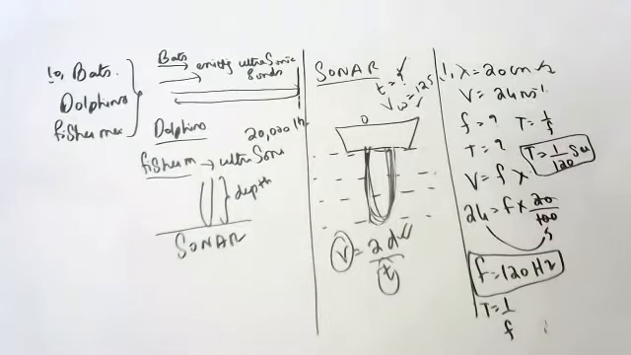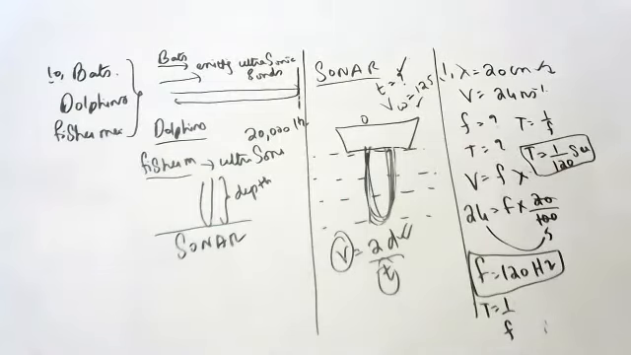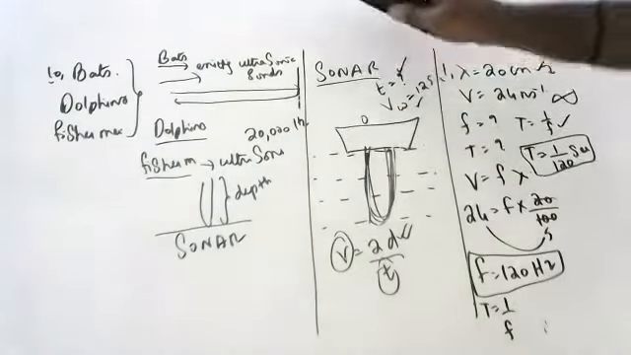What is the definition of time period? Time taken to complete one wave. You should say the definition is time taken to complete one wave. How much time one wave takes to complete is called time period. Time period is always 1 by frequency. Always remember, children.